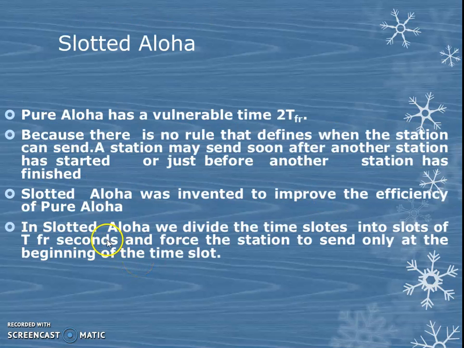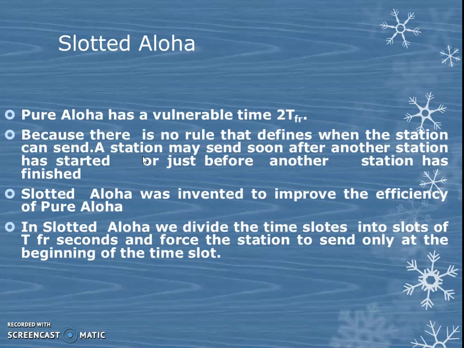And then slotted Aloha. In pure Aloha we already calculated the vulnerable time as 2 T_FR. There is no rule in pure Aloha about when a station has to send a frame; there is no time limit, time is not divided. But in slotted Aloha, time is divided into several slots, and every station sends its frame when its time slot starts.